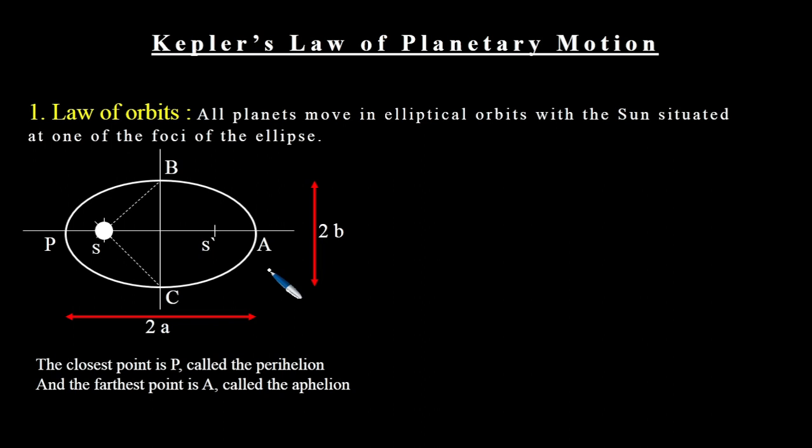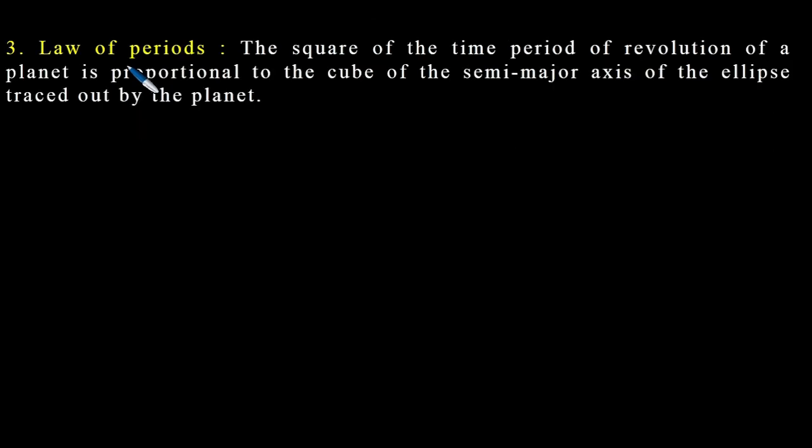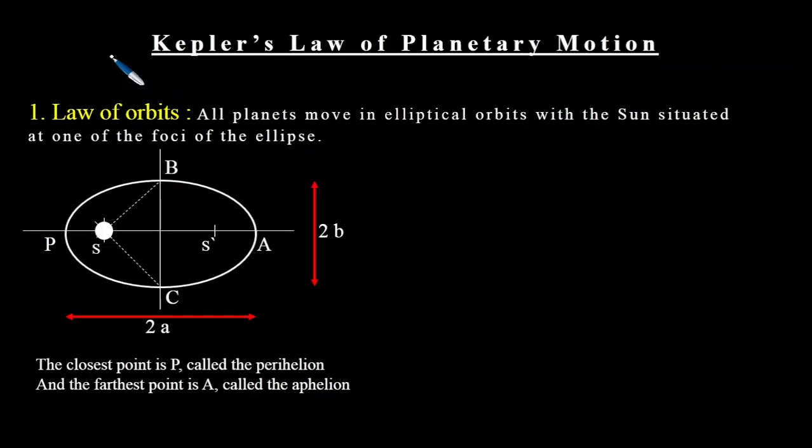Kepler's laws of planetary motion give three ideas. The first idea was regarding the orbits of the planets and is termed the law of orbits. The second idea was regarding the areal velocity and is termed the law of area, and the third idea was regarding the time required for a complete revolution of the planet around the sun and is termed the law of period. Let me first go to the first law, the law of orbit.